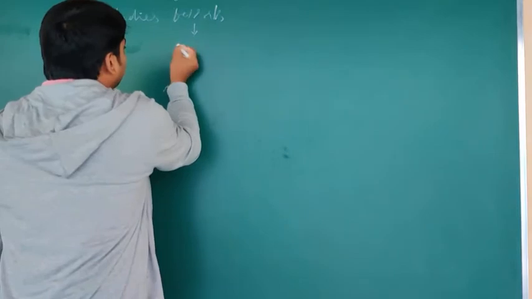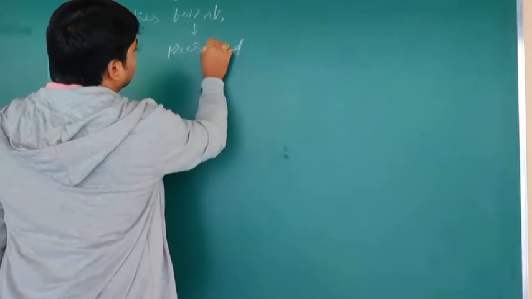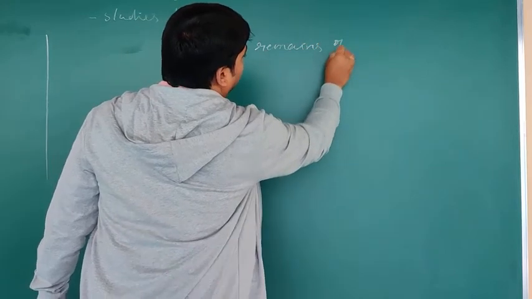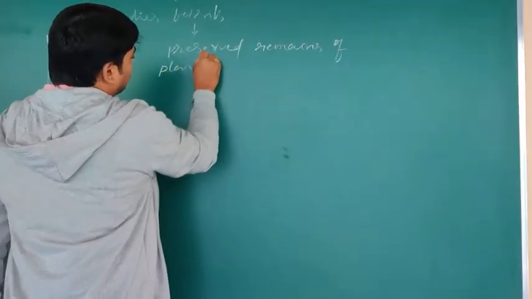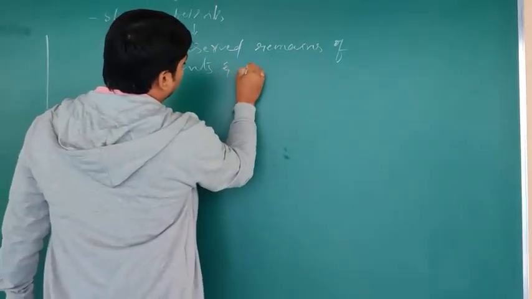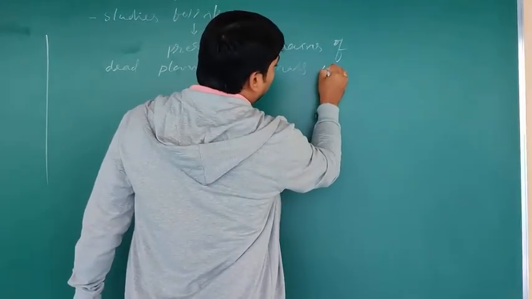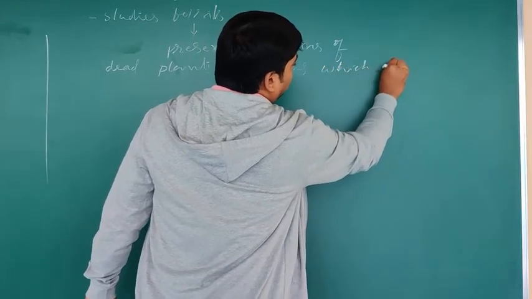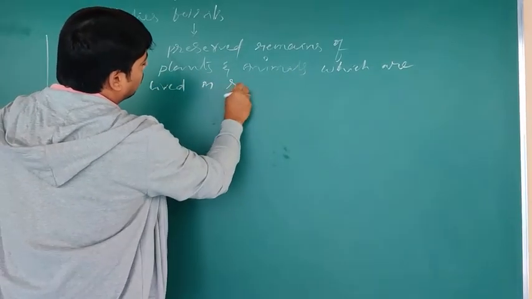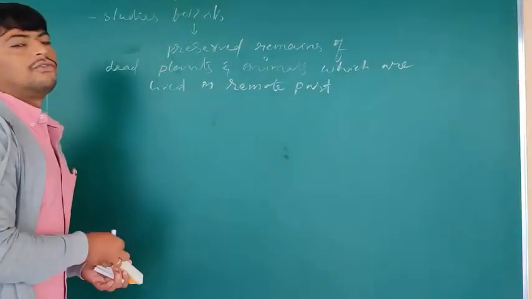So what is a fossil? Fossils are preserved remains of dead plants and animals which lived in the remote past, and they are called fossils.